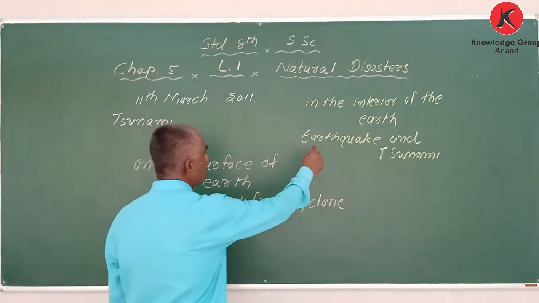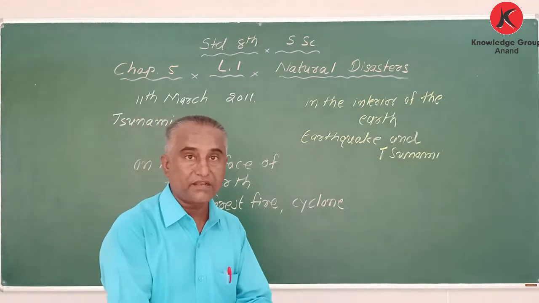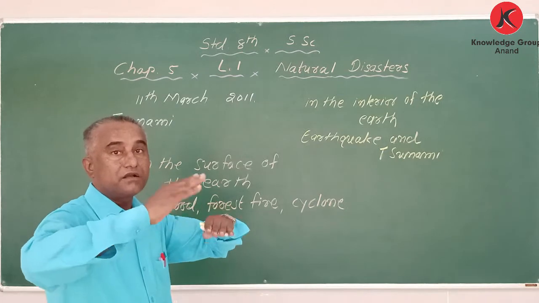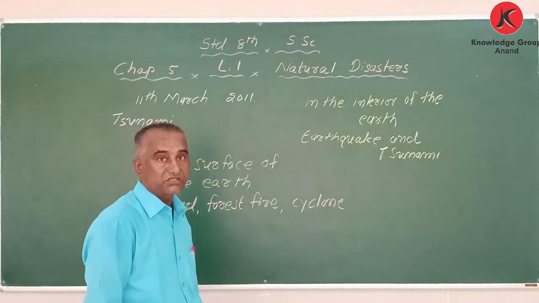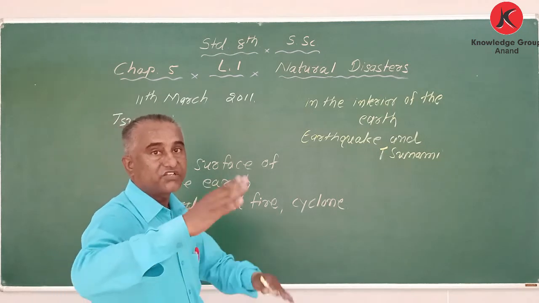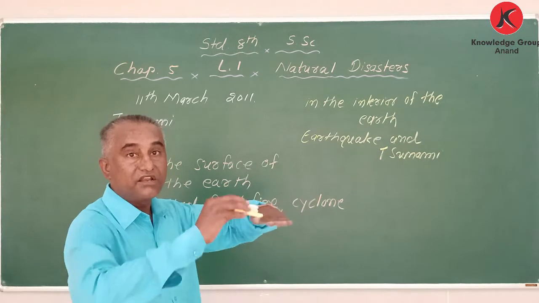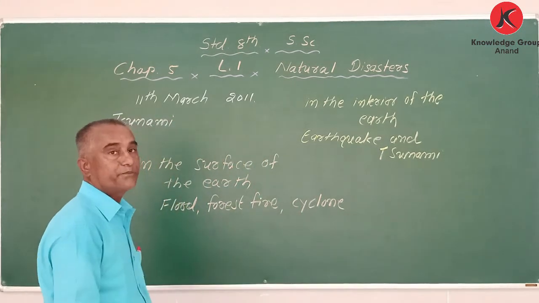Why does an earthquake occur? Due to a sudden movement in the interior of the earth, there is a movement in the tectonic plates, and because of that the upper crust, which is weaker, shakes, and the places at the weak crust experience an earthquake.